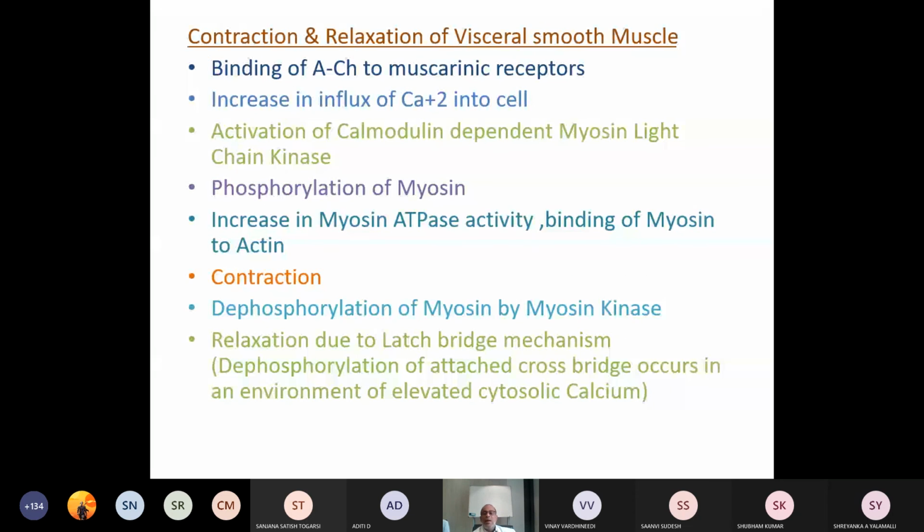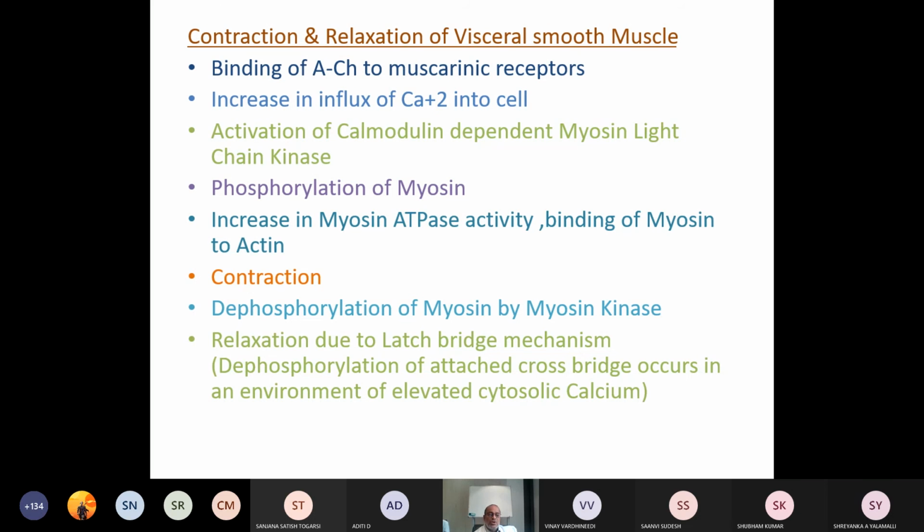Now, the last one, many times asked for 3 marks or 5 marks. What are the steps involved in the contraction and relaxation of visceral smooth muscle? Binding of acetylcholine to muscarinic receptors. Then there will be an increase in the influx of calcium into the cell. Activation of calmodulin-dependent myosin light chain kinase. Phosphorylation of myosin. Then an increase in myosin ATPase activity. Binding of myosin to actin, resulting in contraction.